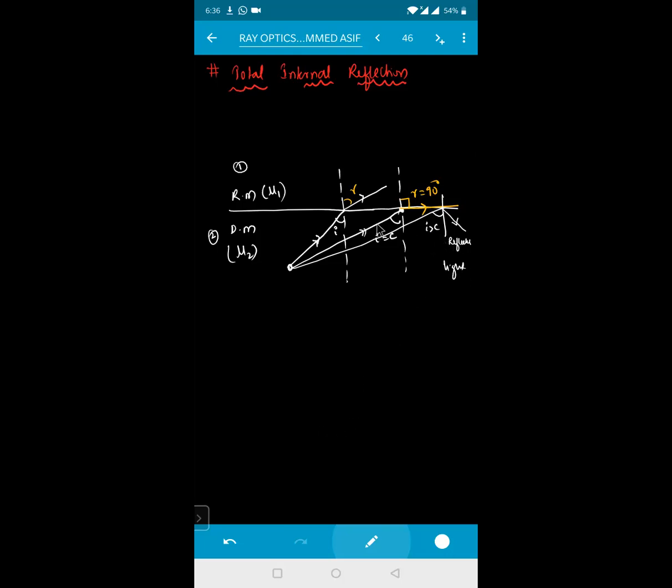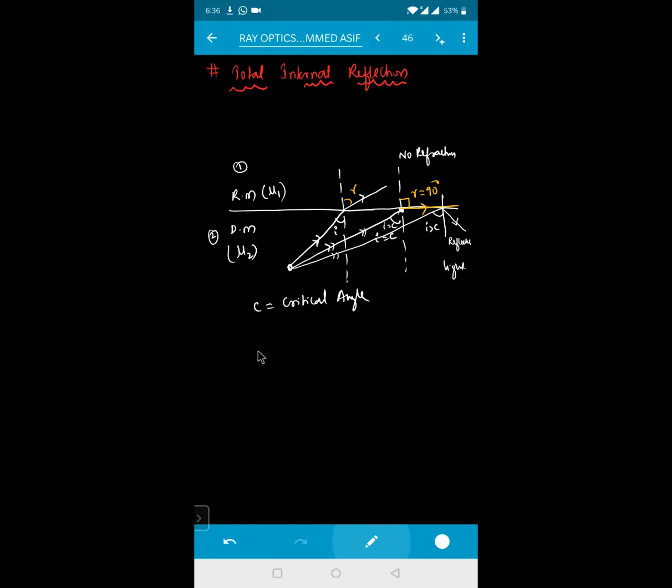Here i is greater than C. Here i is equal to C. When the angle of incidence is equal to the critical angle, the angle of refraction is equal to 90 degrees. That means there will be no refraction. Whenever a ray of light is going from a denser medium to a rarer medium, that is the basic condition. Now C is known as the critical angle.